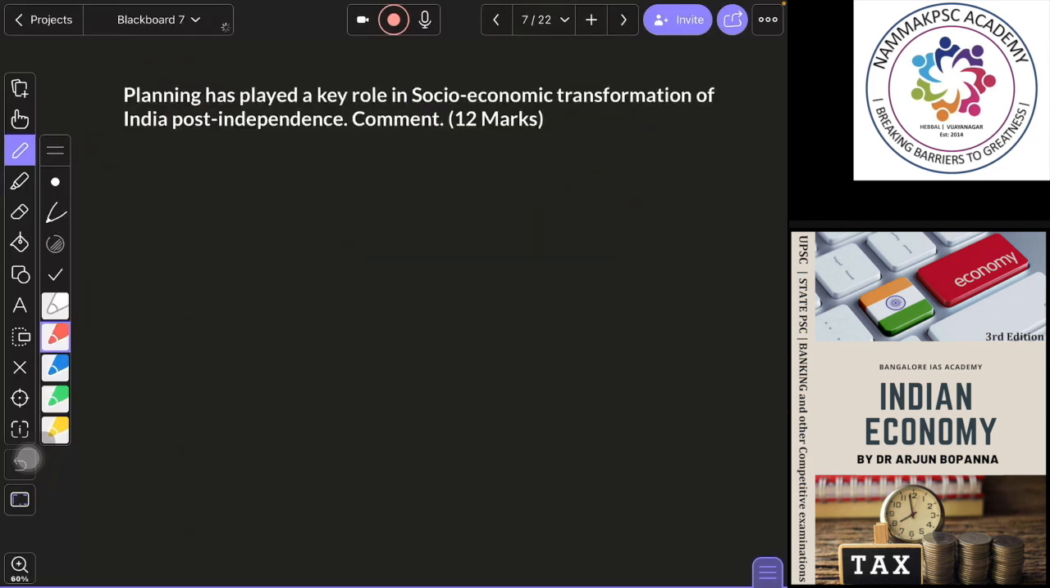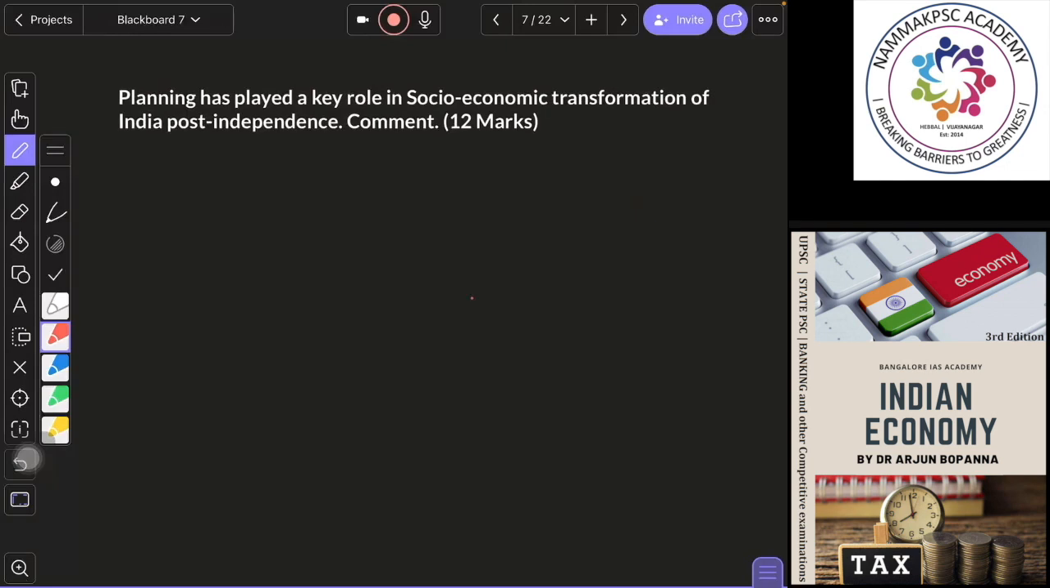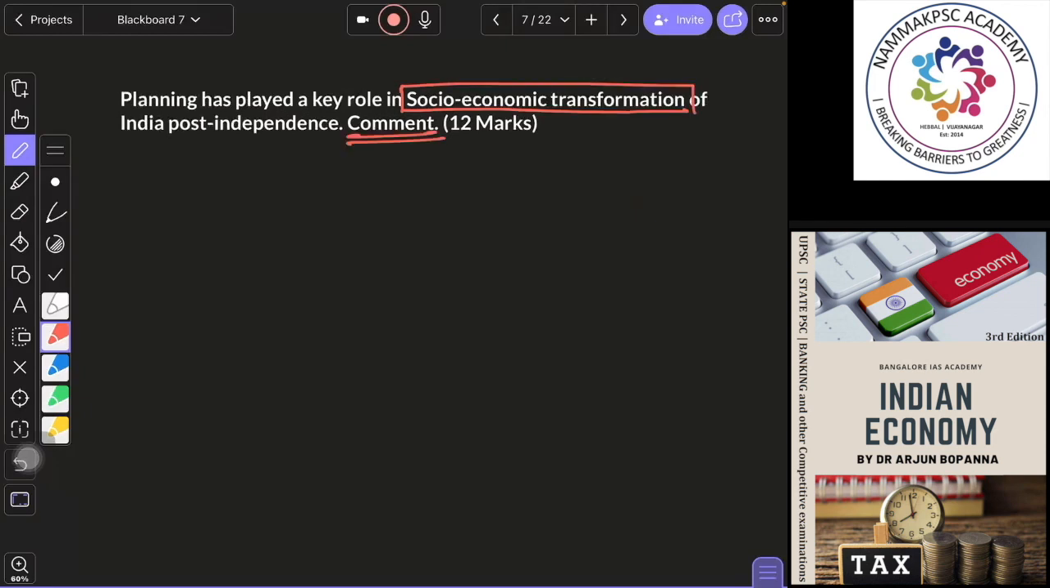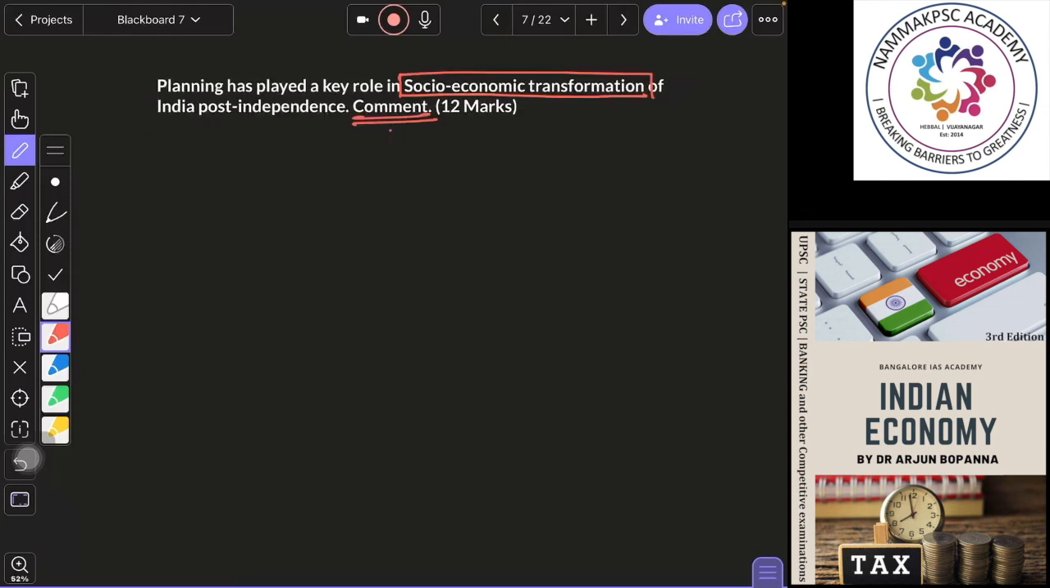Planning has played a key role in socio-economic transformation of India post independence. This is a comment question. So in a comment question, what are you expected to write? You have to write both sides, that is positive and negative, and give your opinion. In this case, it is the future outlook of planning, what planning should look like according to you.